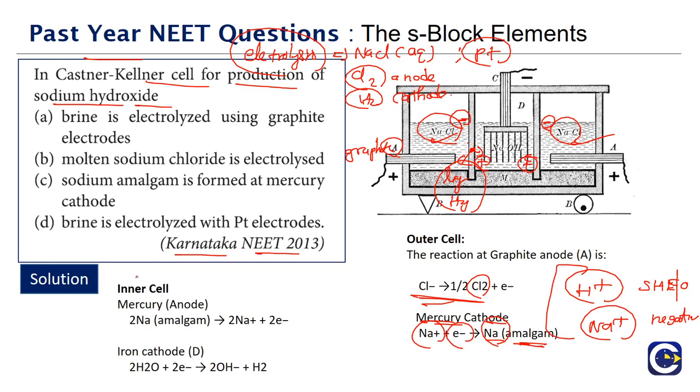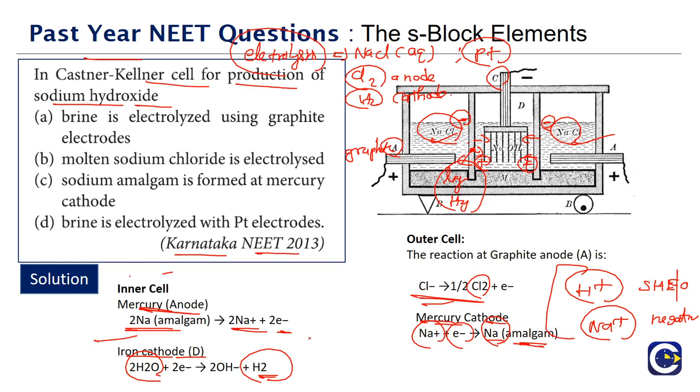So in the inner cell, the mercury will be acting as an anode, where the sodium that has come to the inner side will undergo oxidation, thereby forming Na plus ions. And here the cathode will be the iron cathode. At the cathode there will be the reduction of water that will produce H2.